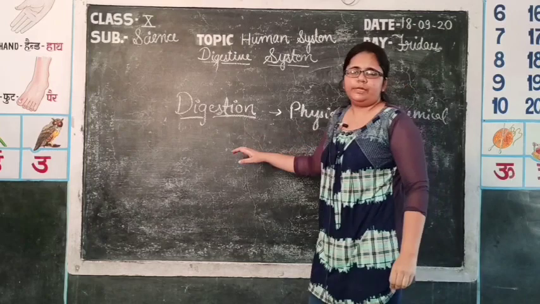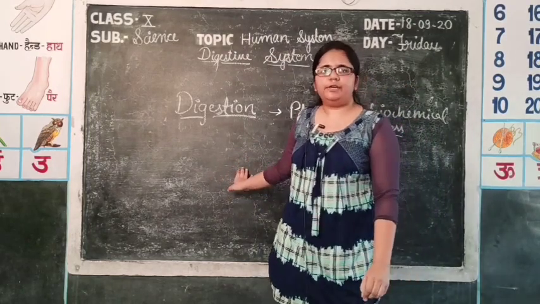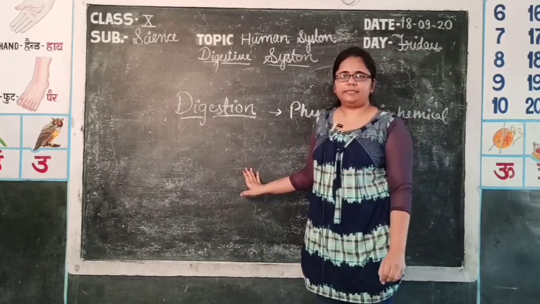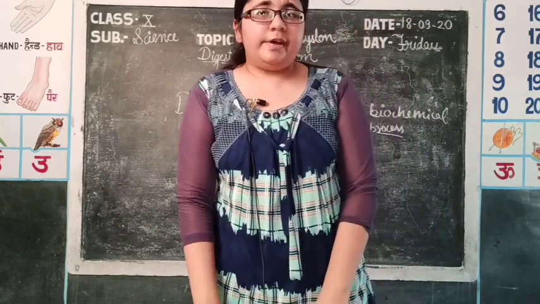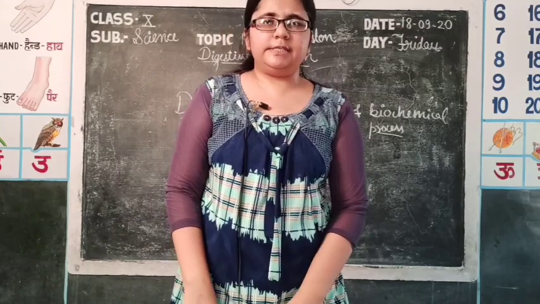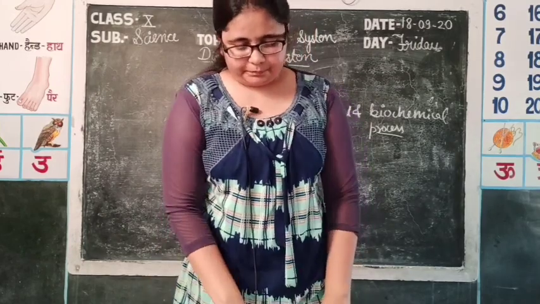For example, proteins are converted into amino acids, polysaccharides are converted into simple sugars, and fats are converted into fatty acids and glycerol. Now, this process is very important as we cannot utilize energy simply from the polysaccharides, carbohydrates. We have to convert them to use it.